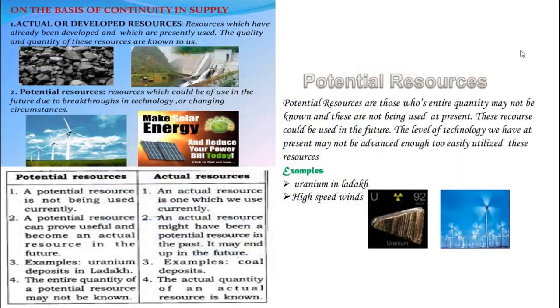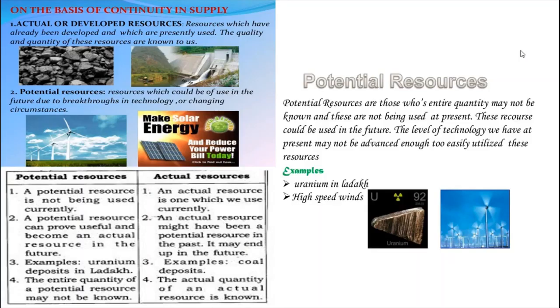Natural resources are classified into different groups depending upon their level of development and use, origin, stock and distribution. See, natural resources which we are getting from nature are also classified into different groups depending upon their level of development, use, origin, stock and distribution. First, we are going to see the first point, level of development. On the basis of their development and use, resources can be classified into two groups. One is actual resources and another one is potential resources.